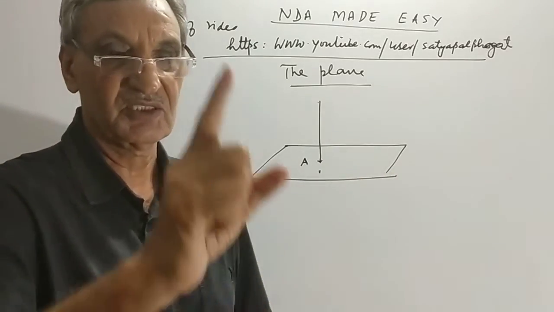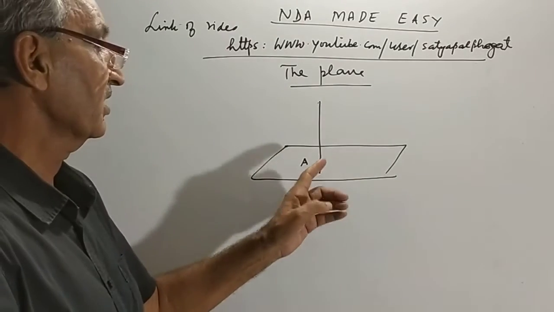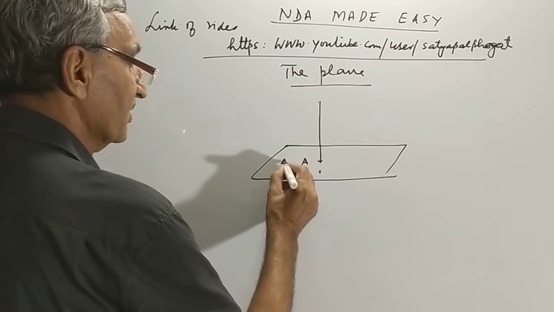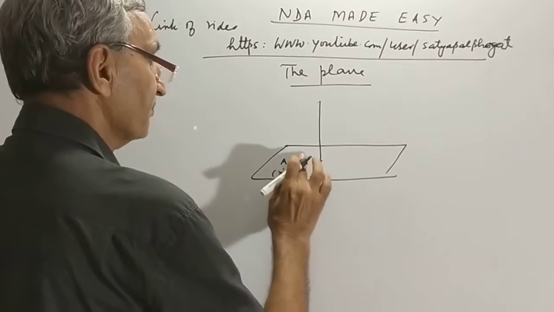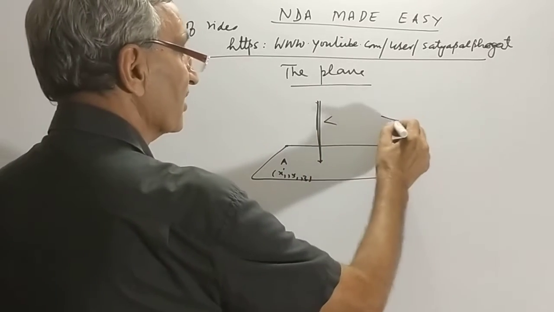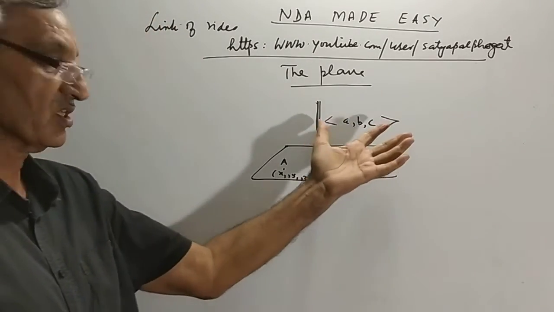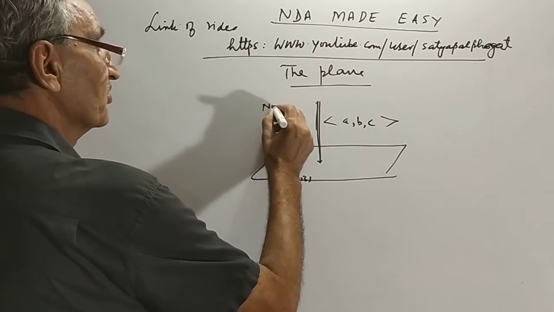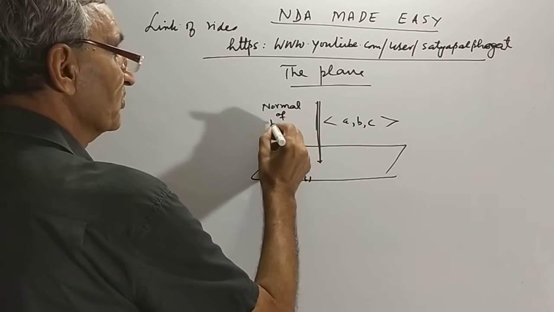There will be only one equation, which is passing through a point. The point is given here, suppose x1, y1, z1, and it is perpendicular to this line. Let's say the given direction ratio of the line is A, B, C. ABC is the direction ratio of the given line. This is called the normal to the plane.